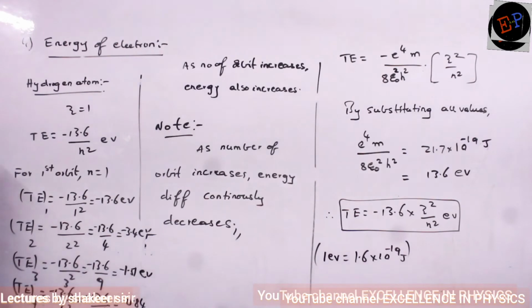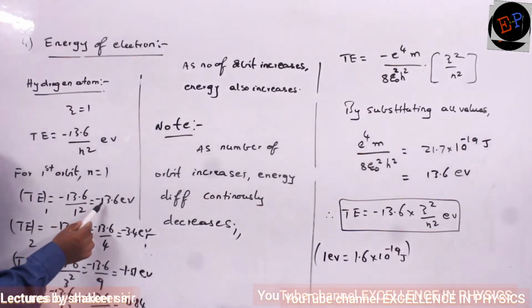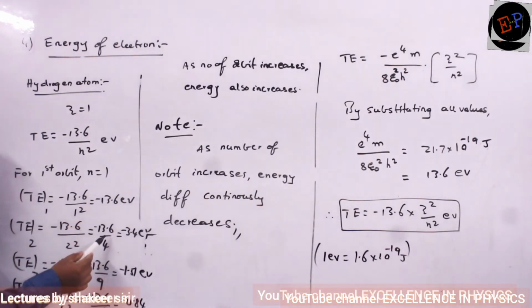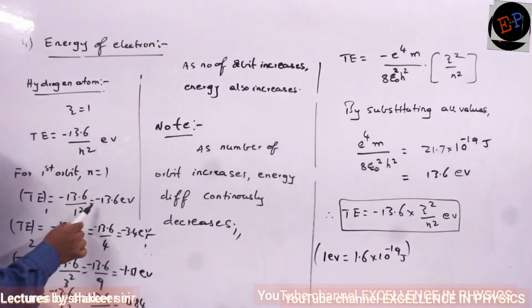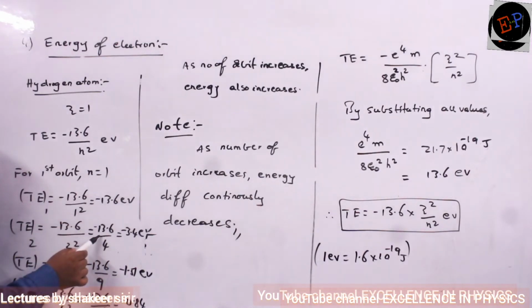So you take first orbit, it is minus 13.6, second orbit minus 3.4. So 13.6 minus 3.4 is how much? Nearly 10.2. So energy difference between first orbit and second orbit is 10.2 electron volts.